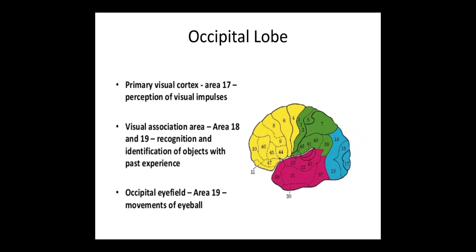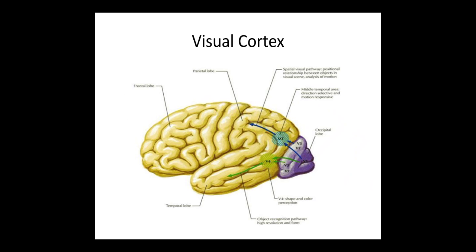So this is a diagram of our brain. This blue colored portion is called the visual cortex. The region denoted with number 17 is the primary visual cortex, which is used for receiving the visual impulses. The areas represented with numbers 18 and 19 are used for recognition and identification of objects with past experience.